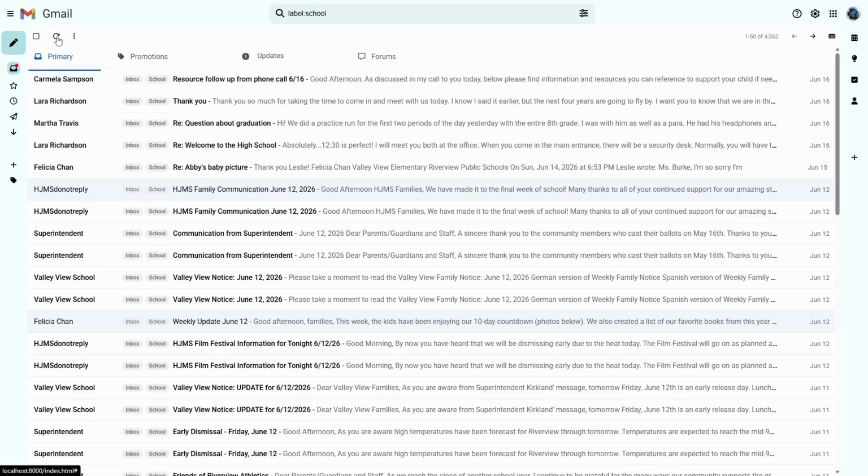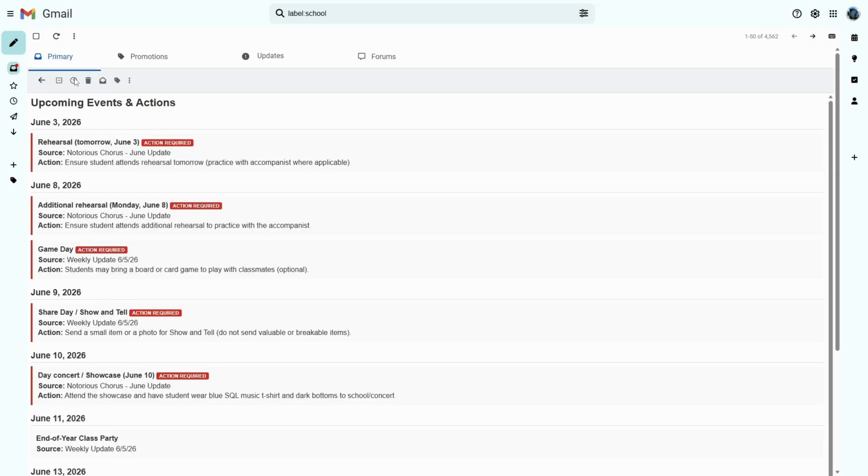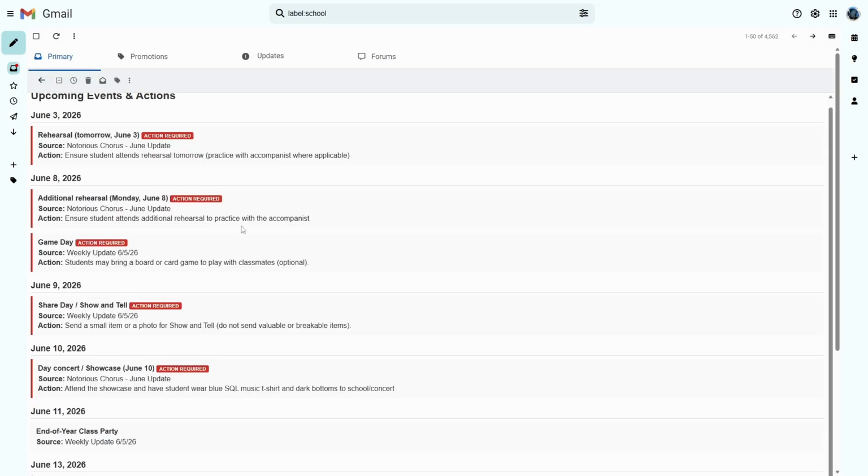And then let's check our inbox and see. There's our upcoming school dates. Let's take a look. And a nice, pretty, clean, consolidated email. I even have it highlighting in red when there's actions required for me. We have all of our calendar events and everything, and we are good to go.